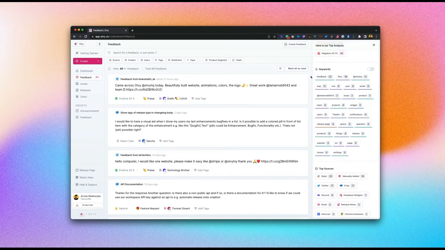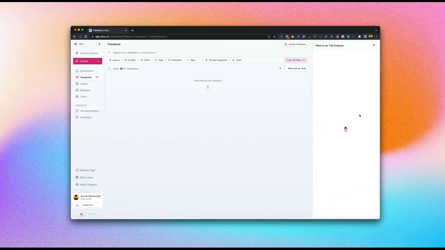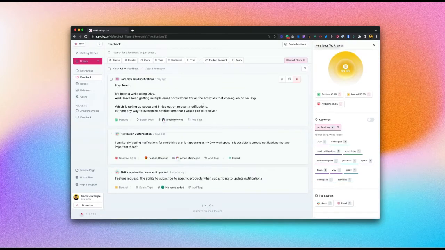One of the interesting ones is this keyword extraction. The amazing thing is that all of these words popping up show the recurrence, the number of times these words appear. Let's take notifications as one of the things and see what people are talking about exactly. These are the three ones where you can see notifications, but obviously to spot notification, it's going to be difficult.